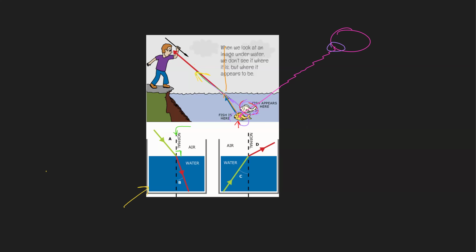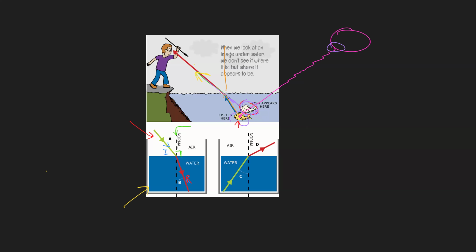This one is the incident angle, and this one is the refracted angle. The incident ray is coming from the air into water.